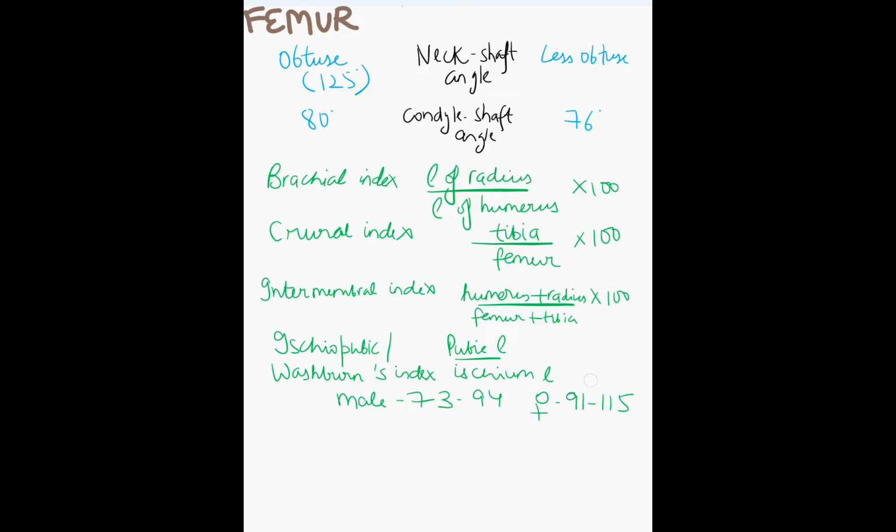Brachial index we know, crural index we know, distal bone by proximal bone or smaller bone by larger bone, and intermembral index upper limb by lower limb. Ischiopubic index pubic length by ischium length, and it is more in the females. So that's all we need to remember, important points about the differentiation between the male and the female skeleton.